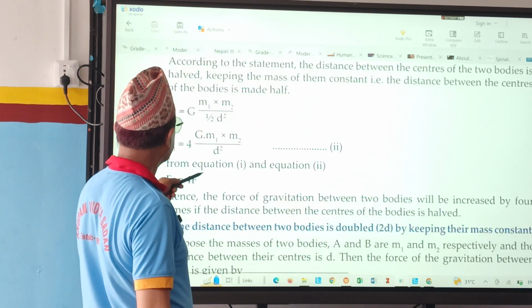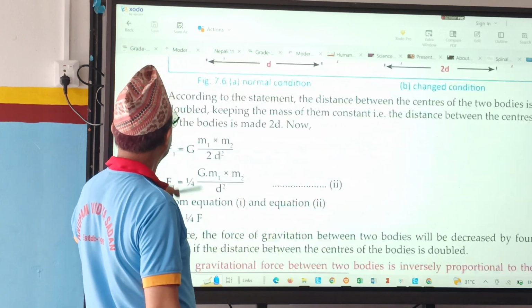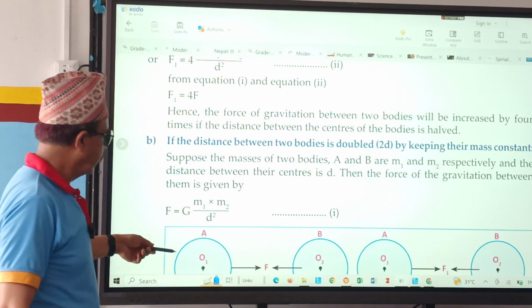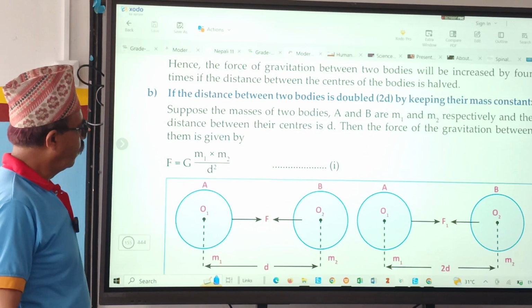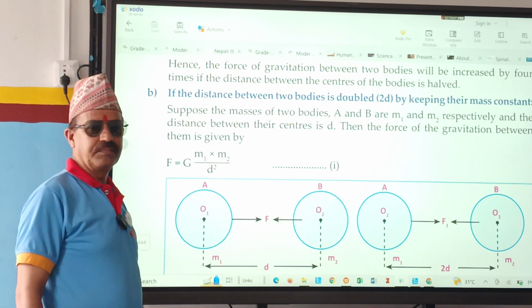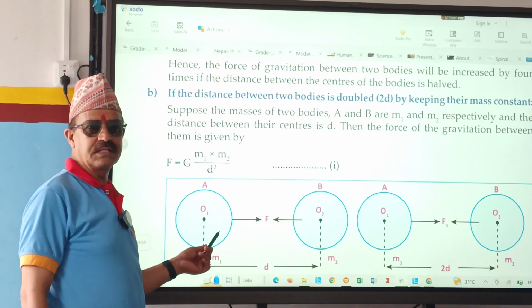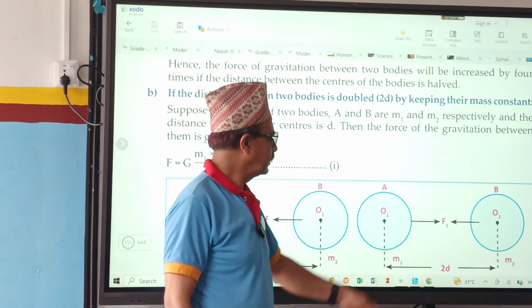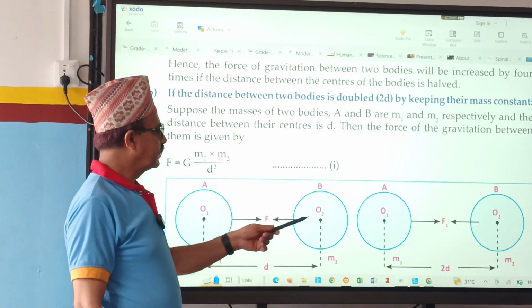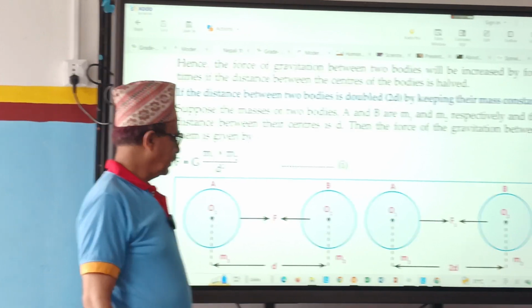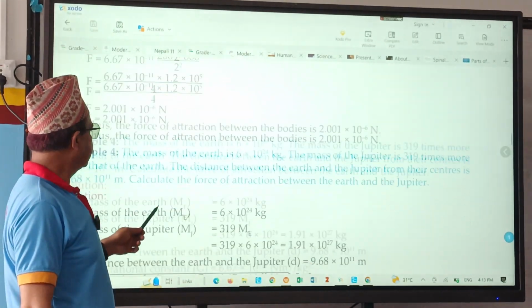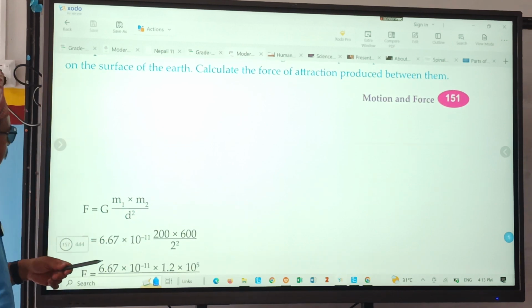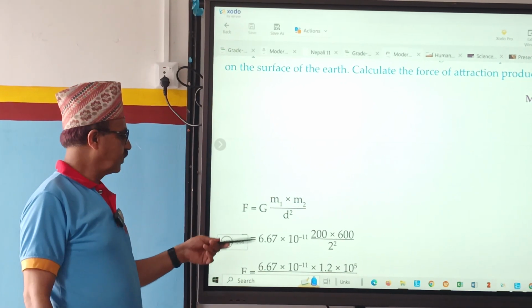Next one, second question is there. What happened? Distance increases or decreases here? Look at these two bodies. This one distance here. These two bodies. Distance increases, right? D becomes 2D. So if D becomes 2D, then what is the formula? F equals to G M1 M2 by D square. Put the value, you will get.